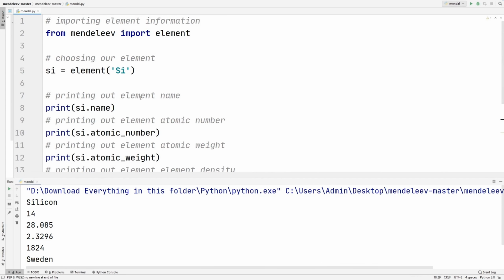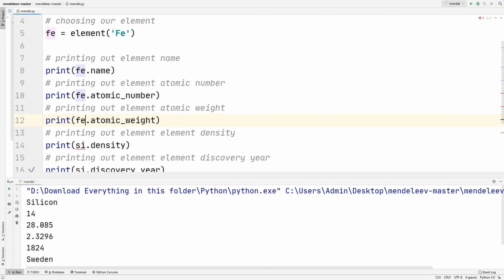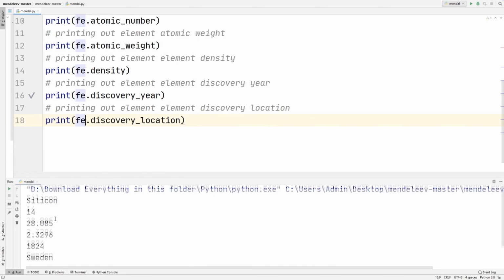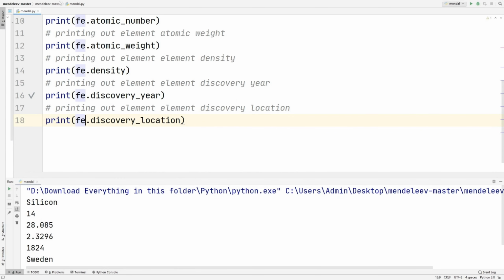Just for more verification, let's try a different element. For example, let's try iron, which is Fe. So we're going to replace this with Fe. Fe is equal to the element Fe, so this should give us all the information for iron. And if we change all this to Fe as well, then we should be able to get the same information just for iron. So let's run this and see if we get the results.